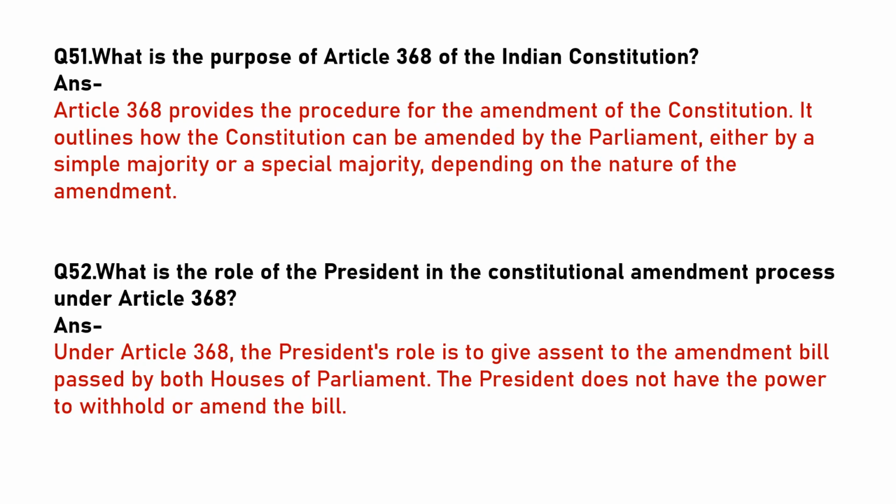What is the role of the President in the constitutional amendment process under Article 368? Under Article 368, the President's role is to give assent to the amendment bill passed by both houses of Parliament. The President does not have the power to withhold or amend the bill.